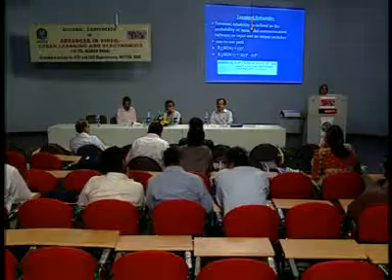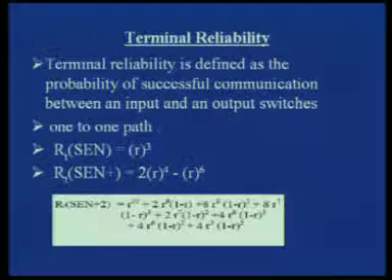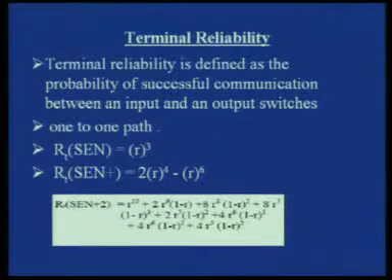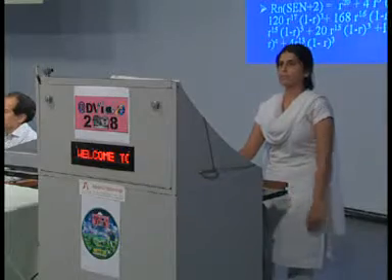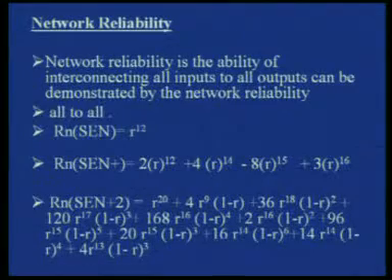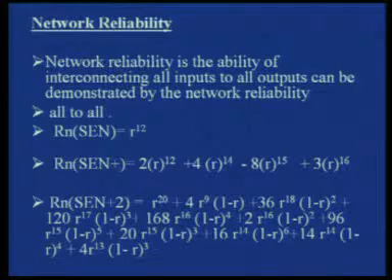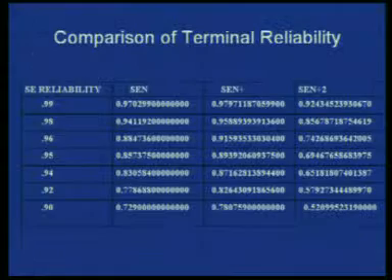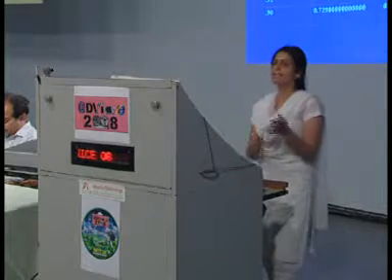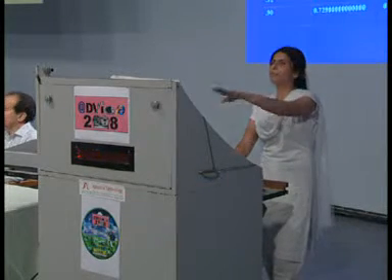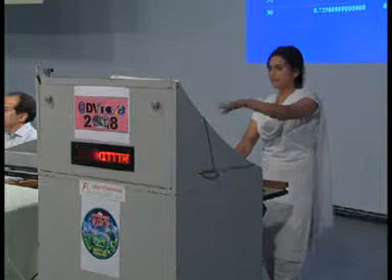The basic mechanism for evaluating the formulas TR, BR and NR is that you can use either the block diagram reduction mechanism, Markov chains, or the cut set method. Various methods are available to evaluate these terms. In the formulas we have evaluated, we put the value of the switching element reliability as 0.99, 0.98 or 0.97, something like this. So we have evaluated the value of the terminal reliability for SCN, SCN plus and SCN plus 2.